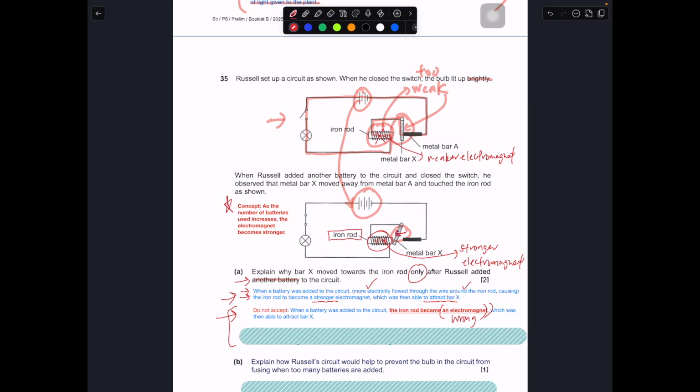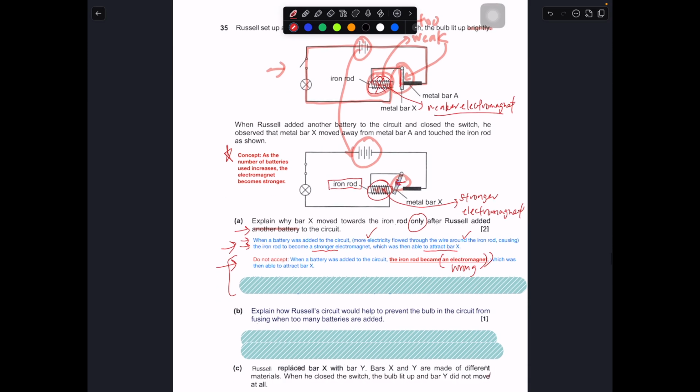No, when you use 2 batteries, it also becomes an electromagnet, but it is weaker. It's just not strong enough to be able to attract bar X. So in this case, the idea is you have to use this comparative term, stronger. When you add one more, it becomes stronger and can attract.